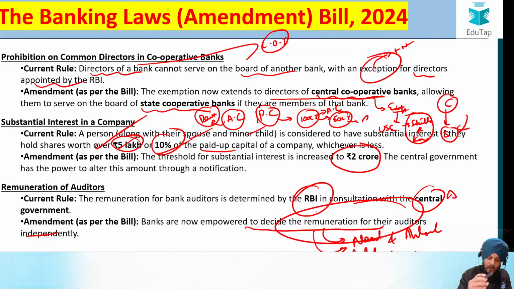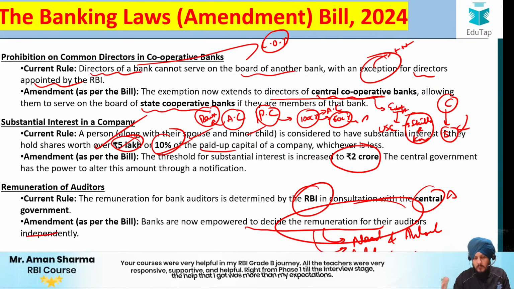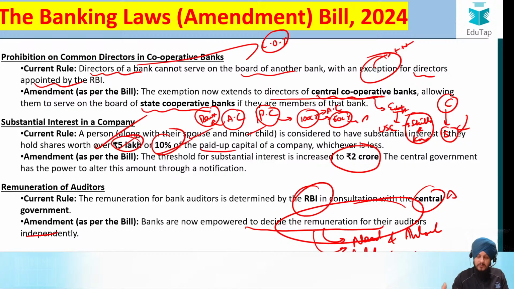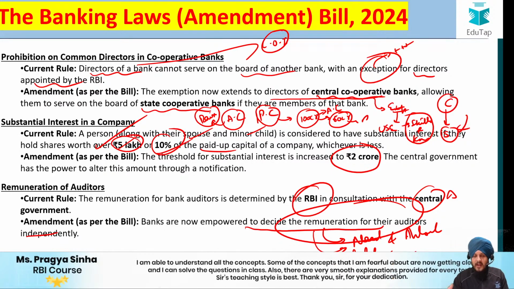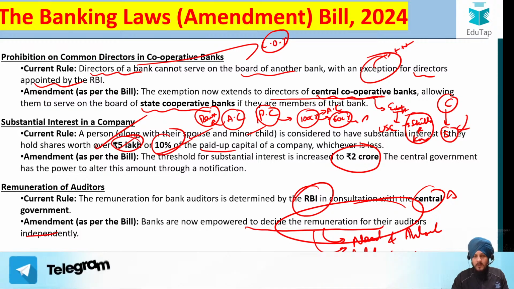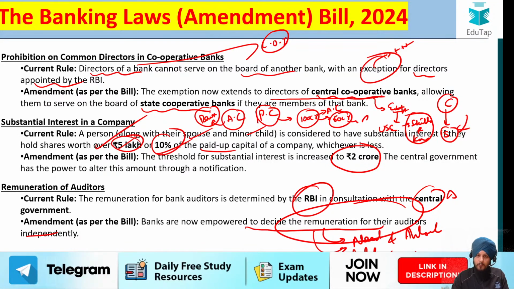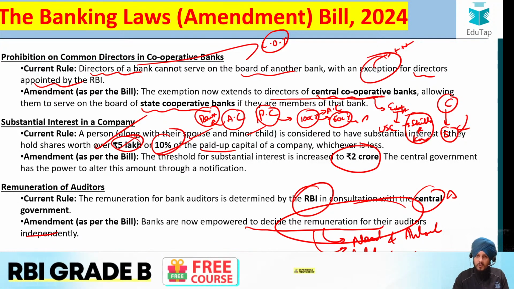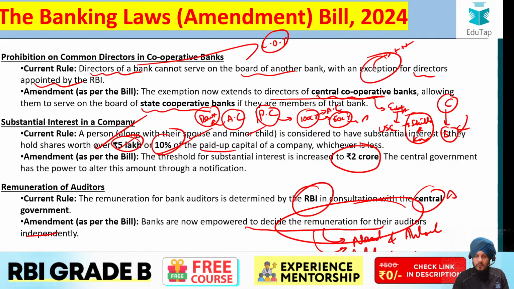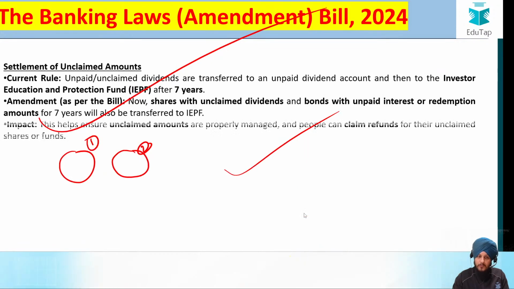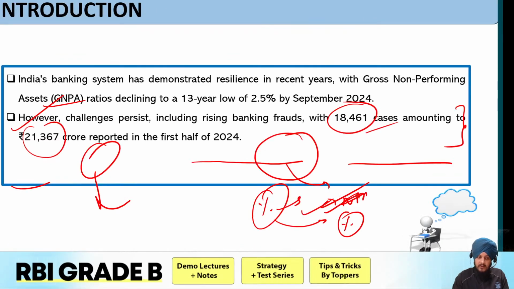Because we know that autonomy is somewhere compromised, and the government is trying its best so that banks can take some decisions on their own. At the same time we need to balance this, because too much power is also not good, as banks will then become prone to misuse of that power. So the regulatory control is maintained, but simultaneously we are also trying to give some freedom to the banks. So this is basically the governance challenge.